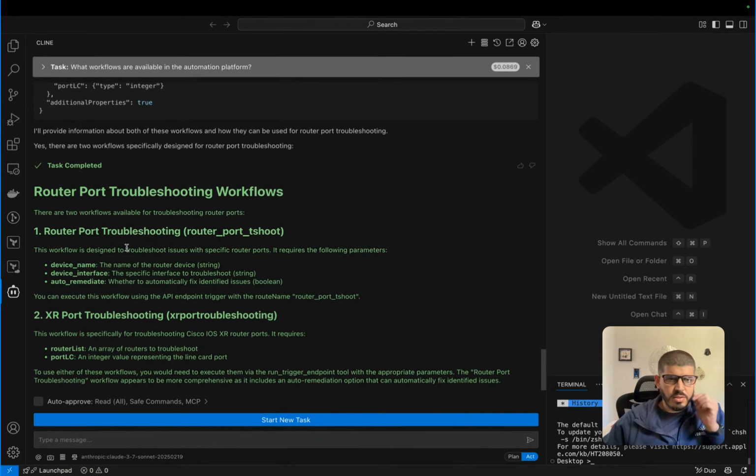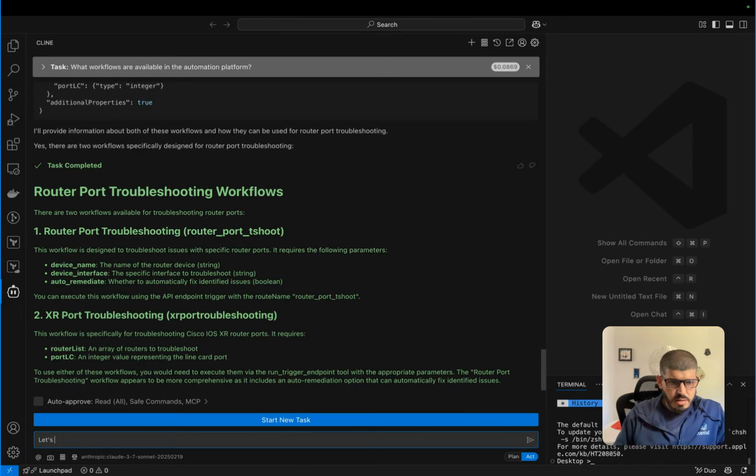The coolest thing about all of this is that, based on what I had done with the API, and actually this one I didn't do, it already figured out that the LLM can reason through what parameters are required to trigger this job. We're going to focus on this one right here. It says the workflow is designed to troubleshoot issues with specific router ports. It requires the following parameters: device name, device interface, and auto remediate, whether we're going to do that or not. You can execute it using the API endpoint trigger with route name router port troubleshooting. Awesome, let's go ahead and do that.